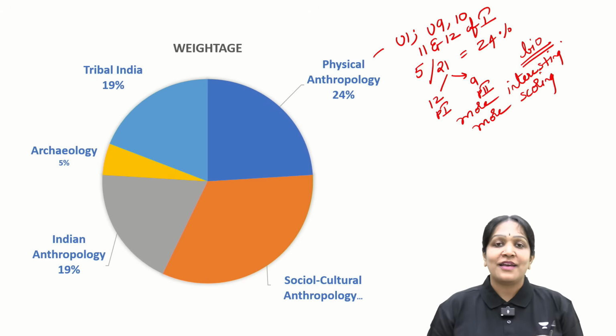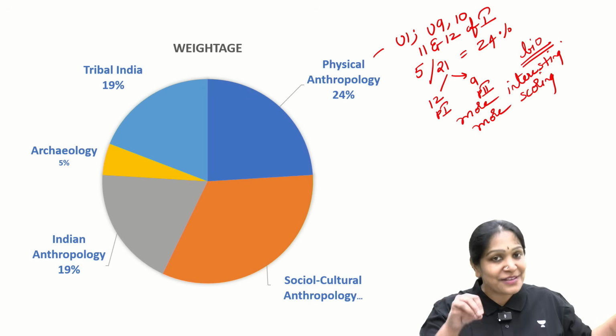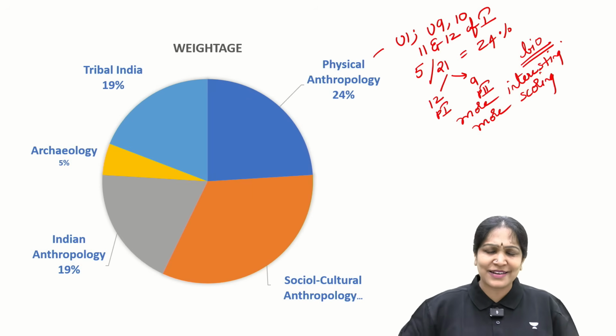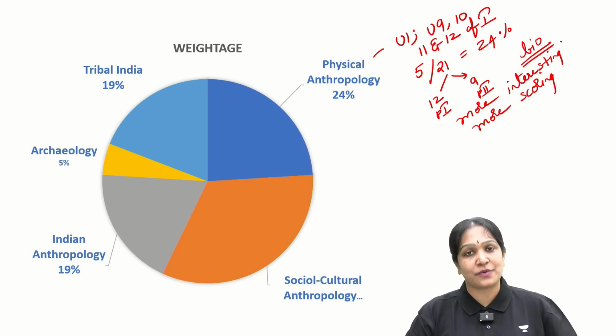For example, humans have 23 pairs of chromosomes. Is it Bindu's opinion or is it a fact? It is a fact, whoever says it. Is it clear? Okay, so like that, physical anthropology will be more scoring.